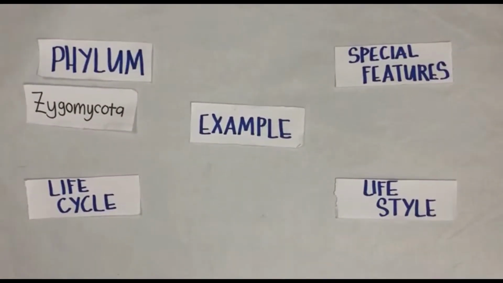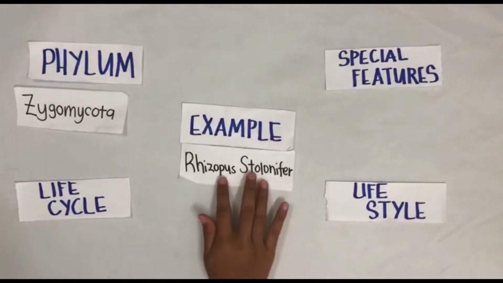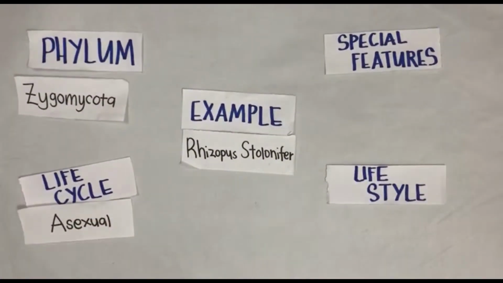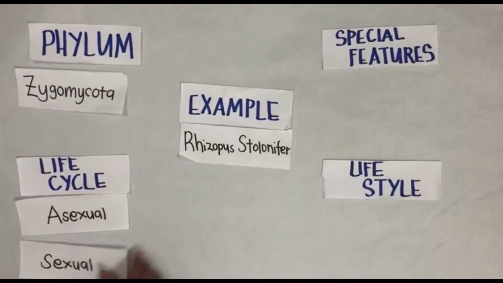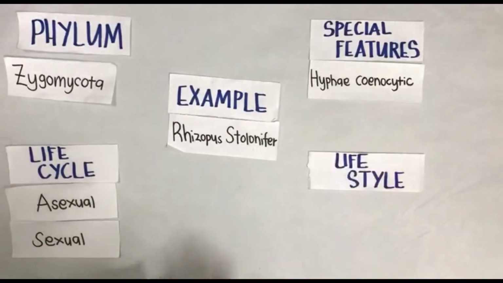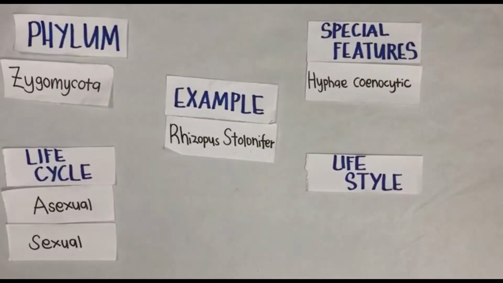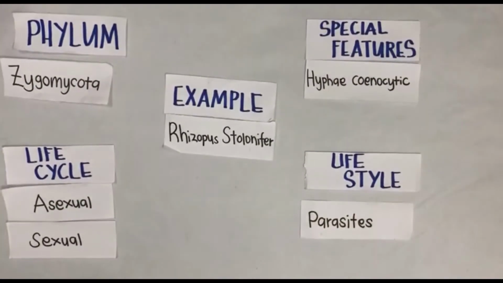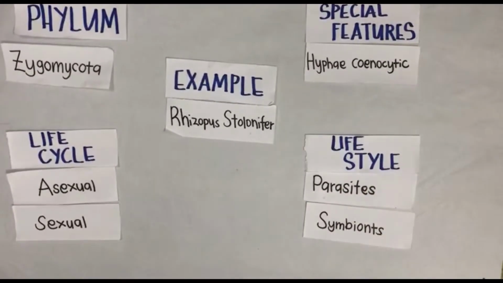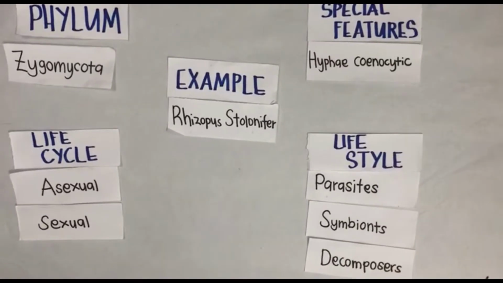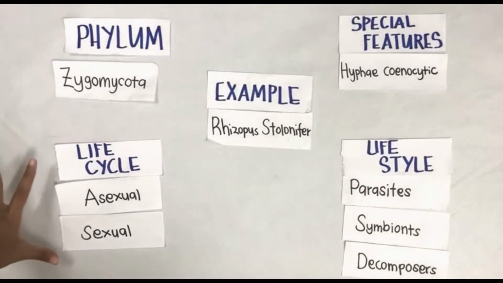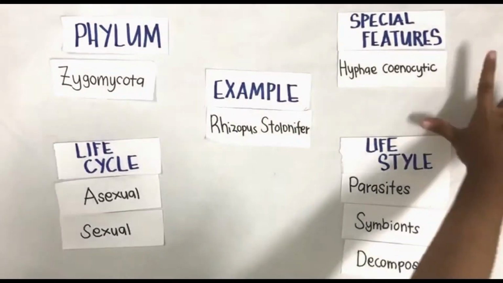The example of Zygomycota is the Rhizopus stolonifer. The life cycle for this phylum is asexual and sexual. The special features of this phylum is coenocytic hyphae, and the lifestyle is parasites, symbionts, and also decomposer. So we are now going to focus at life cycle and also special feature.